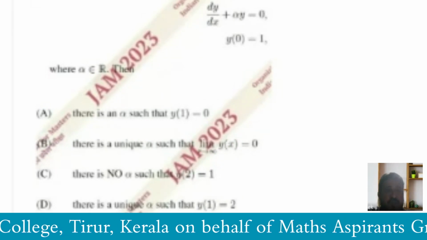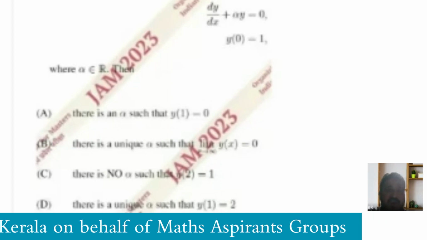Consider the initial value problem dy by dx plus alpha y is equal to 0, y of 0 is equal to 1, where alpha belongs to R. Then: there is an alpha such that y of 1 equal to 0. There is a unique alpha such that limit x tends to infinity y of x is equal to 0. There is no alpha such that y of 2 is equal to 1. There is a unique alpha such that y of 1 is equal to 2. This is a JAM 2023 question, and especially this is a 1 mark question.